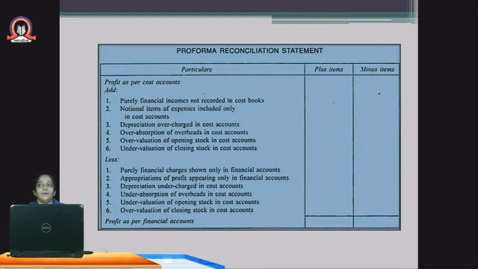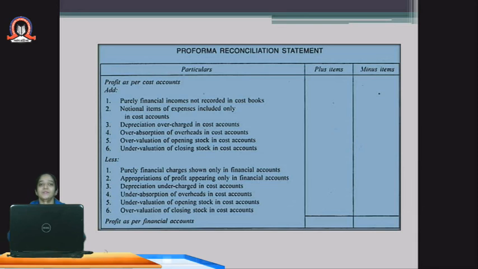Like depreciation: if we have overcharged the depreciation, we will add that value. If we have undercharged the depreciation, we will deduct that value. In this way, once all these items are added to the cost accounting profit and some items deducted, finally we will get the profit as per the financial statements.